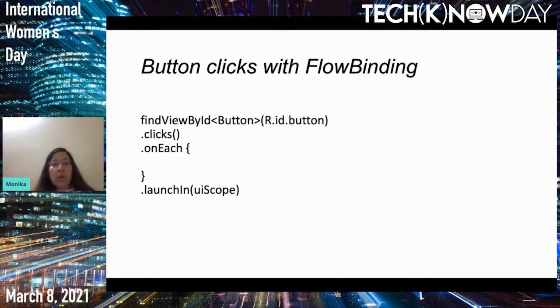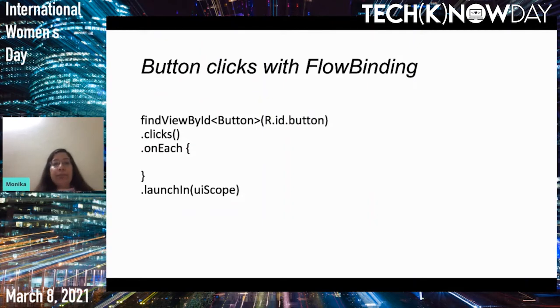Like this, you can launch in different scopes, and launch in is a shorthand for scope dot launch flow dot collect. So again, you are creating a flow inside a coroutine, and you are performing multiple operations on it. Similarly, flow binding has this clicks method, and it has support for ViewPager2, navigation, RecyclerView, and other widgets as well.